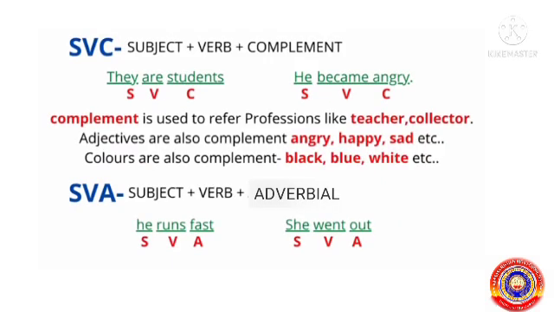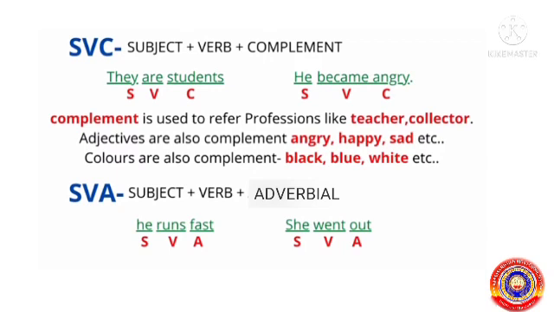The next one is SVC, subject verb complement pattern. For example, they are students here. They is the subject, are is the verb and students is the complement. The second one, he became angry. He is the subject, became verb and angry is the complement. Complements are used to refer to professions like teacher, collector, etc. Adjectives are also complements like angry, happy, sad, and colors are also complements: black, blue, white, etc.